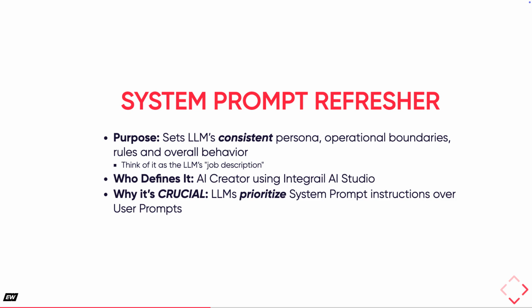Let's begin with a refresher on the system prompt. Its primary purpose is to establish the LLM's consistent persona, define its operational boundaries and rules, and dictate its overall behavior throughout an entire conversation. You can consider it the LLM's job description. The system prompt is defined by the AI creator, typically within an AI building environment like Integrail AI Studio. Its importance is crucial because recent, aligned LLMs are most often specifically trained to prioritize the instructions contained within the system prompt, making it the most powerful tool for controlling the AI's core behavior and ensuring it operates as intended.